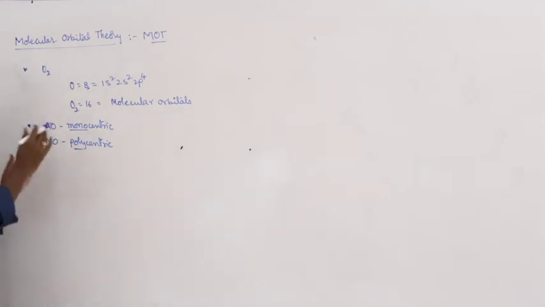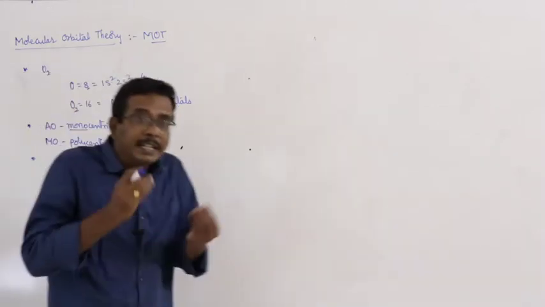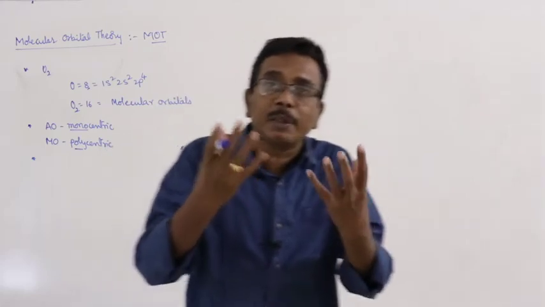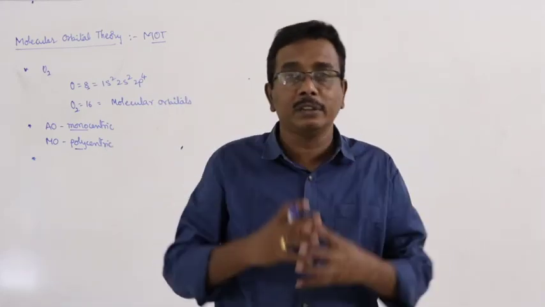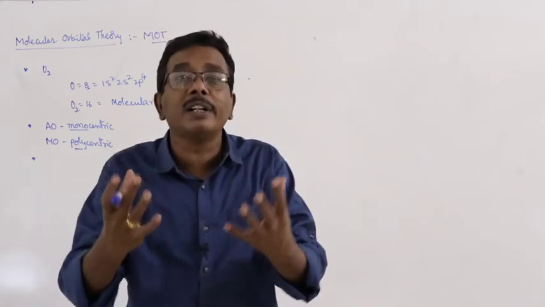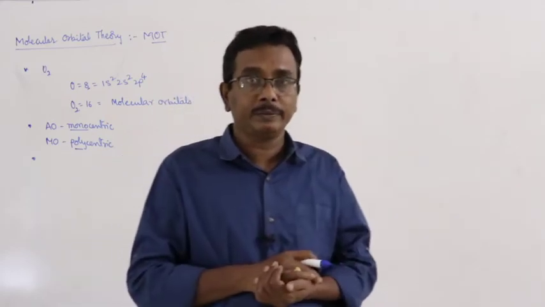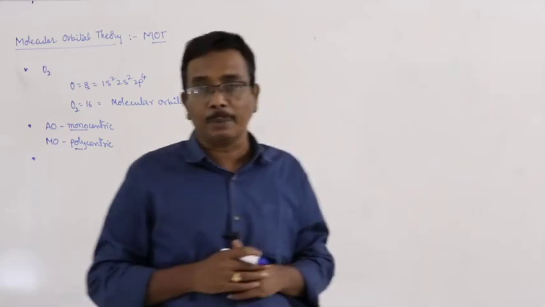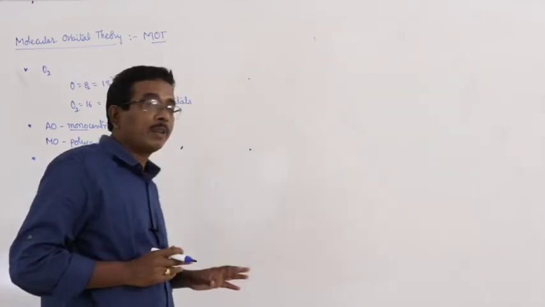During the formation of the molecular orbitals, each and every atomic orbital of the bonded atoms is involved, or combined, resulting in the formation of molecular orbitals. I am repeating once again.